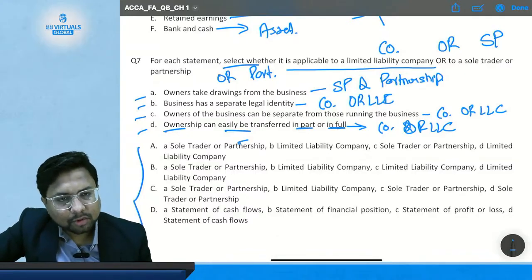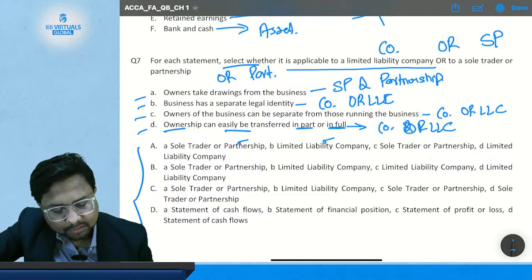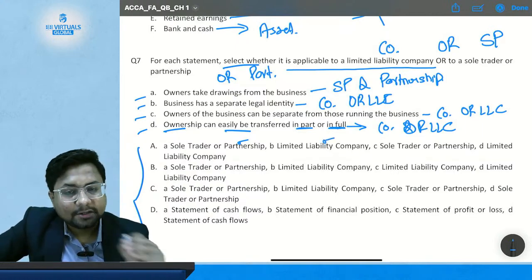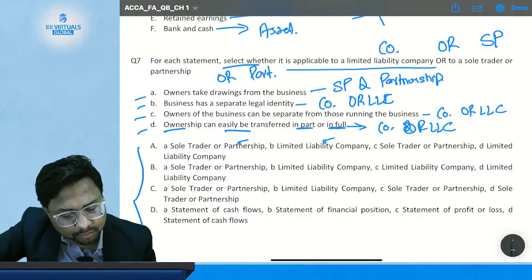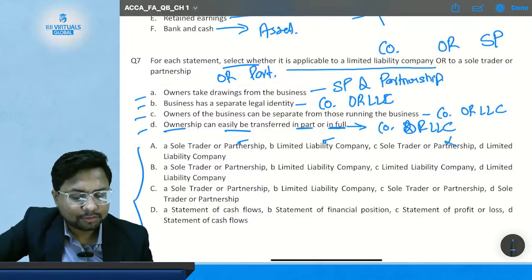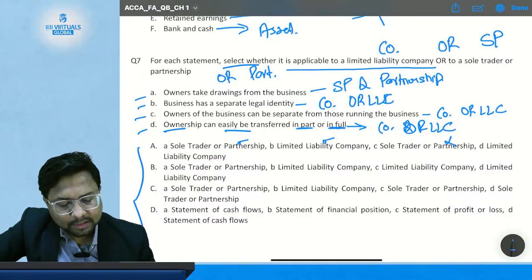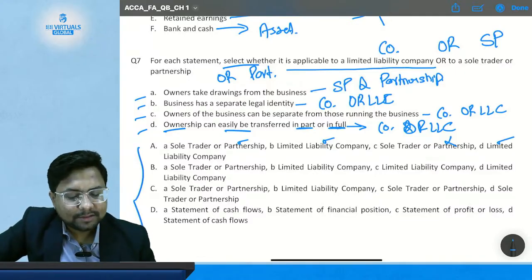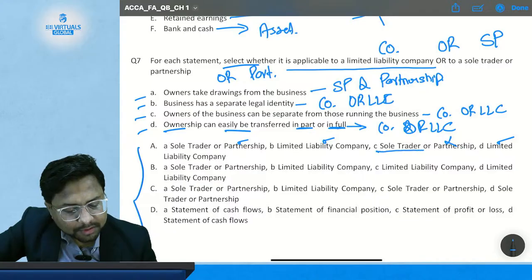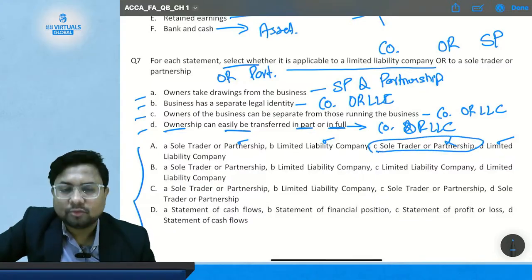Statement B is limited to company. Okay, this is also correct. Statement C is regarding sole trader or partnership. So no, this statement is not correct because statement number C is regarding the company. Then comes statement D, where the answer is limited liability company. So option number A is wrong because in statement number C, they have not chosen the correct